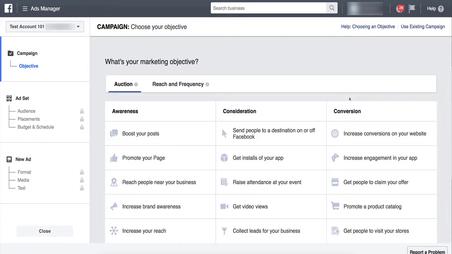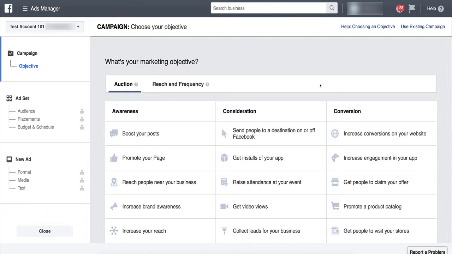So if your first step looks different than this, it's not a big deal. All the same buttons are there that you see on my screen. It may just be a little different. Like for some of you, this column on the left-hand side may be blue. And these may be, instead of all across like this in 3 columns, in one long column where you can just scroll down. It doesn't matter, right? It's all the same.